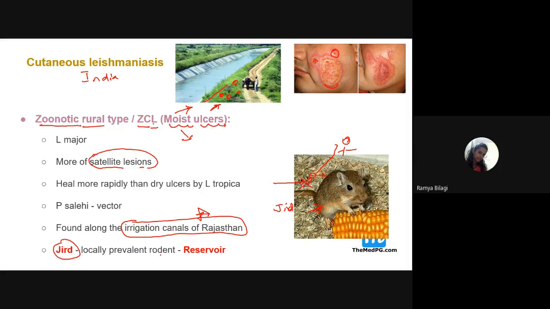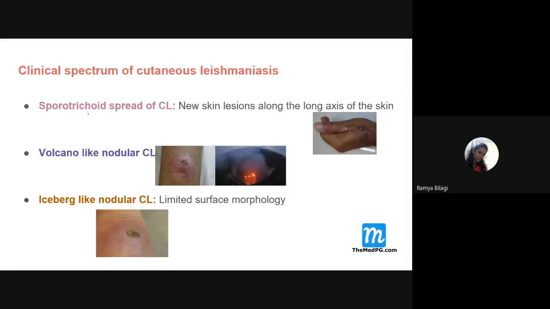So dogs are reservoirs for which one, urban or rural, students? Urban. And rats are reservoirs for what? Rural. And irrigation canals are the risk zones for which one? Again rural, or the moist cutaneous leishmaniasis.